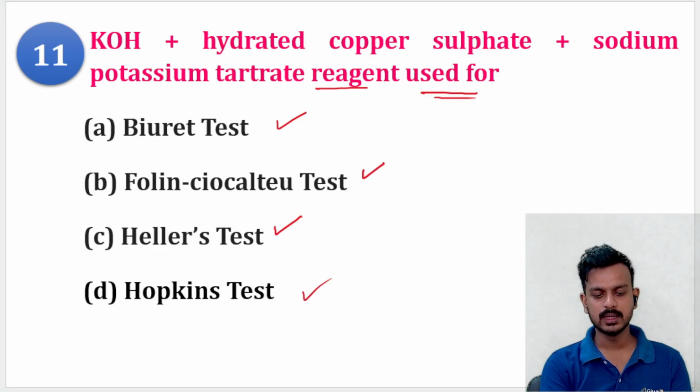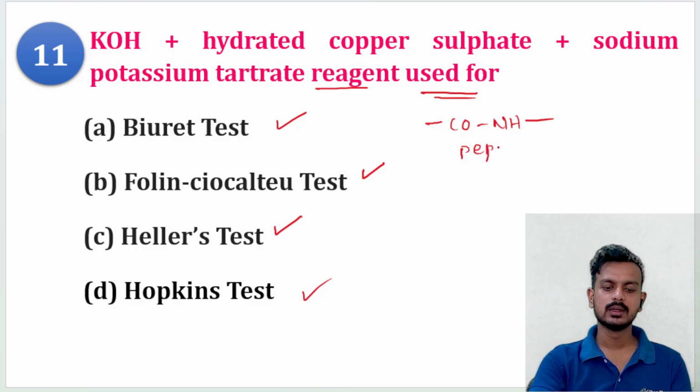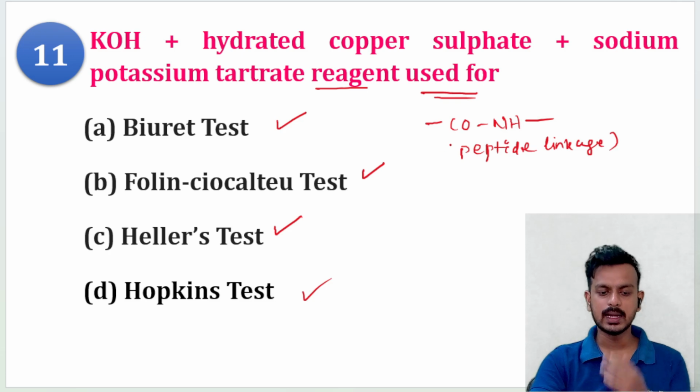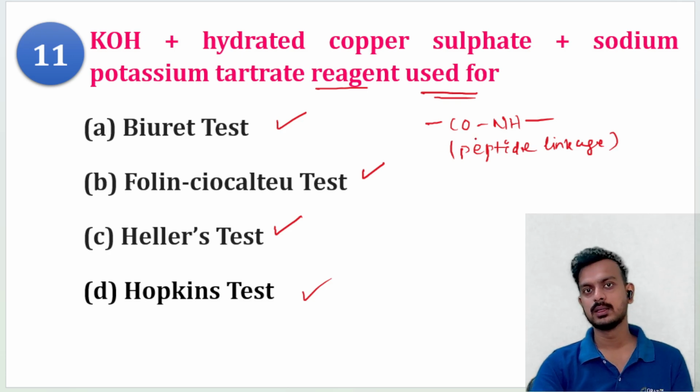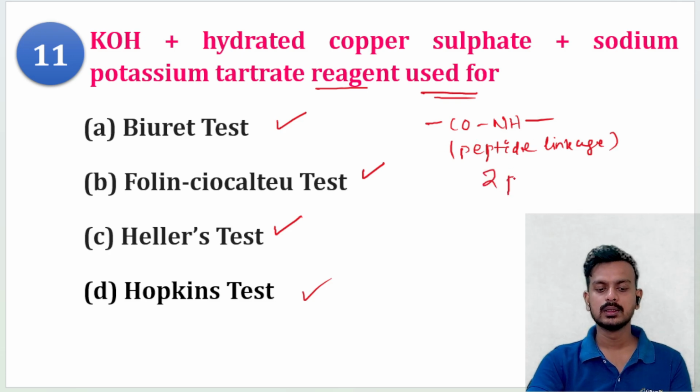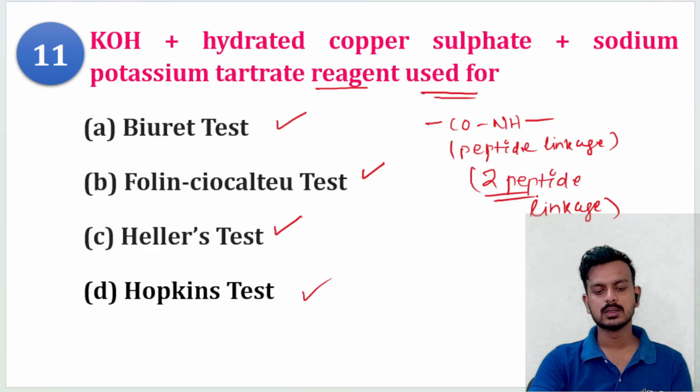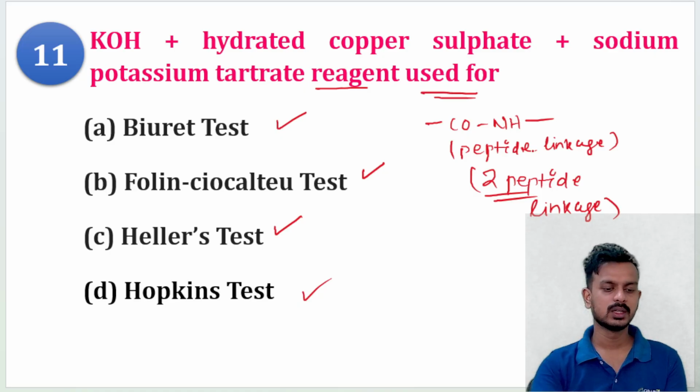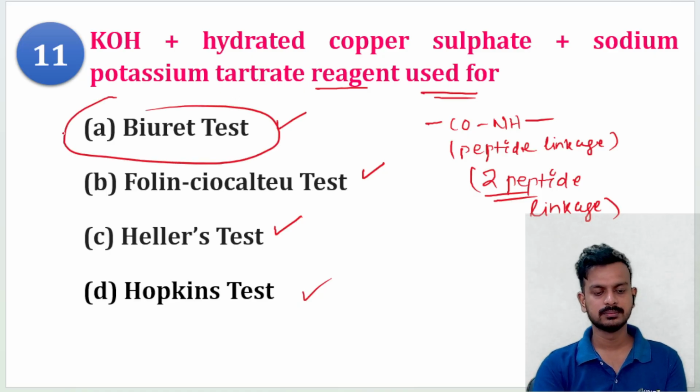So what happens in the biuret test? Let me briefly tell you. In the biuret test, we basically detect the peptide linkage. Second, the sample should have at least two peptide linkages. This is an example of a peptide. So here the correct answer is the biuret test.